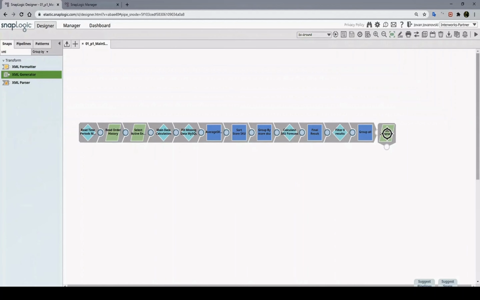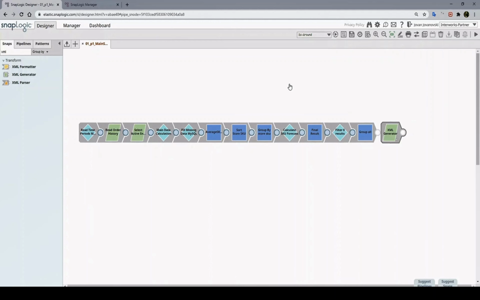The next step, we are creating an XML file format. This is chosen in our demo, but in reality this could be anything. So we can create a JSON target, we can create CSV. The data can be sent through a RESTful API. We can send it to Workday, Salesforce, any other system. So this is basically the last step where we're generating the report that will need to be sent to the inventory replenishment system in order to trigger the inventory replenishment to the stores.